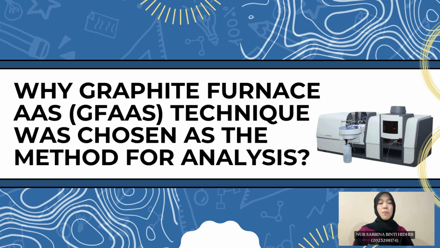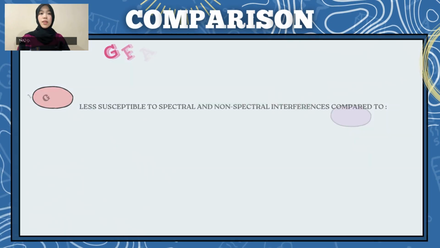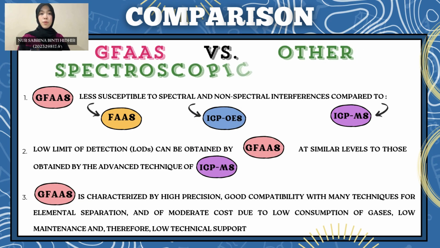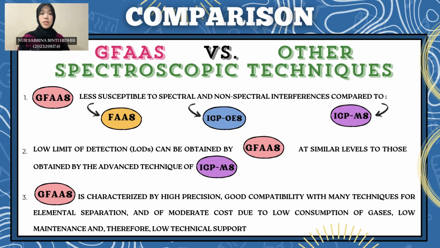Let us analyze the comparison between GFAAS and other spectroscopic techniques. Firstly, GFAAS is less susceptible to spectral and non-spectral interferences compared to flame AAS, ICP-OES, as well as ICP-MS. Secondly, low limits of detection can be obtained by GFAAS at a similar level to those obtained by the advanced technique of ICP-MS.